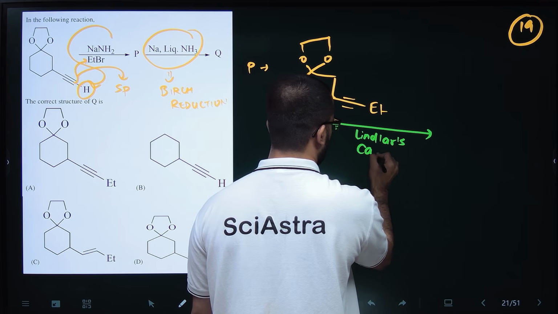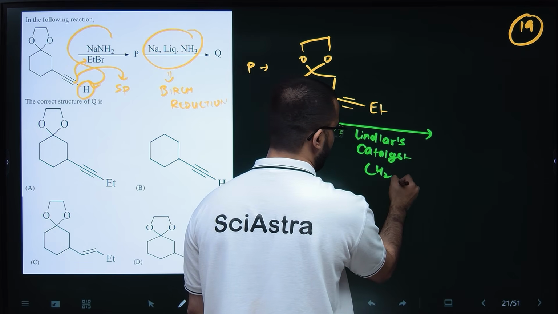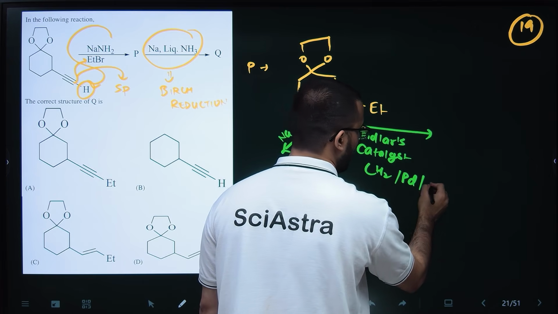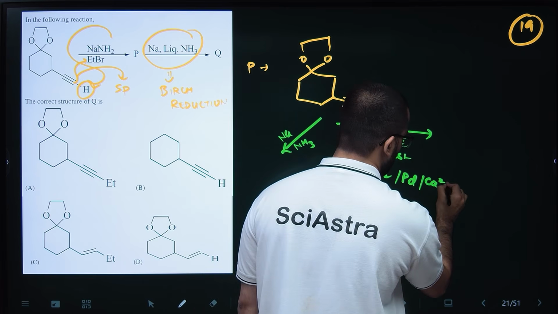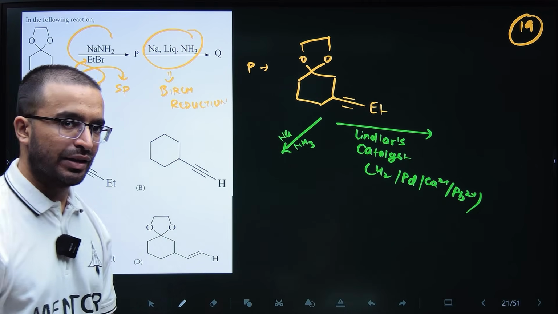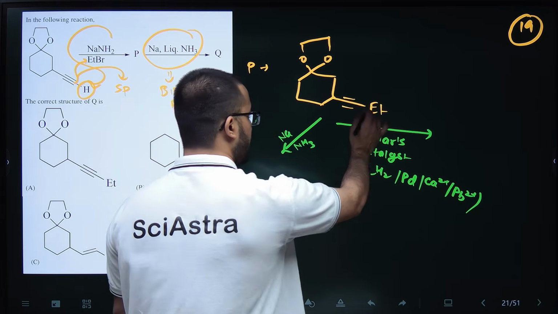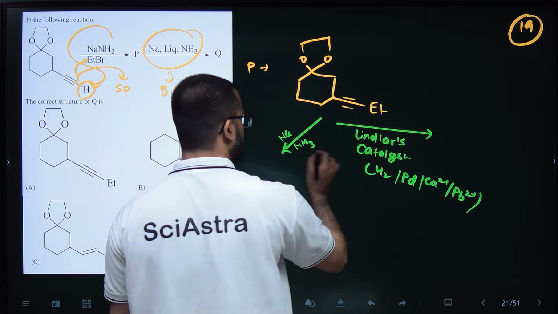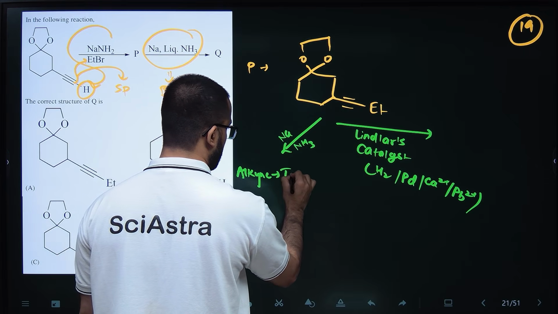Lindlar's catalyst. This Lindlar's catalyst is H2 with a palladium salt, palladium on calcium sulfate, calcium salt, basically Ca2+, Pb2+. So basically these are the Lindlar's catalyst. If this is given, and if Birch reduction is given, you will convert this alkyne to trans alkene.